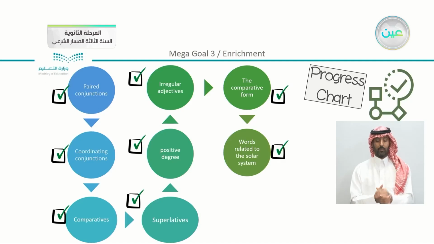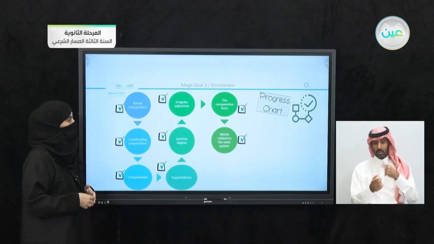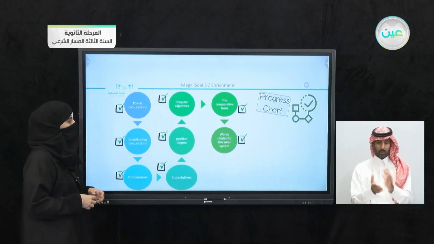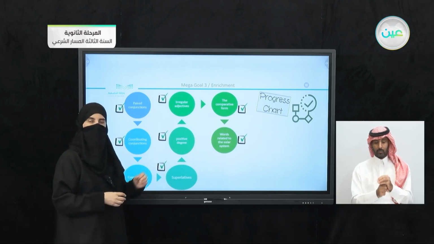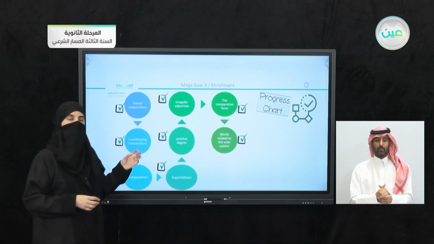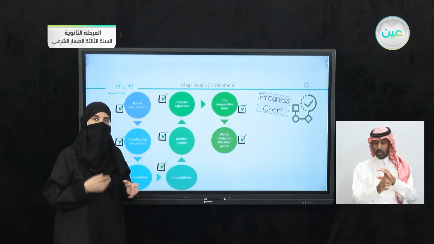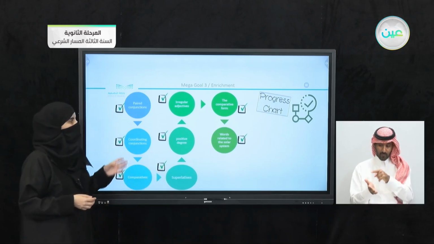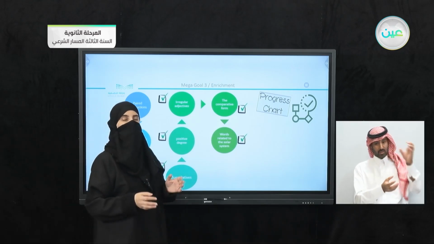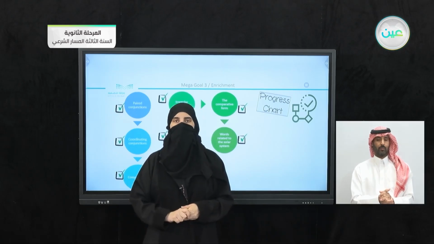Now we have reached the end of our unit, which is Unit 4. You can see that we revised paired conjunctions, coordinating conjunctions, and comparatives. We also studied something about superlatives, the positive degree. We used irregular adjectives in sentences. We studied basically the comparative form, and also at the very end we had something related to space and the planetary system, which is the last part of our forming and function part of the units.